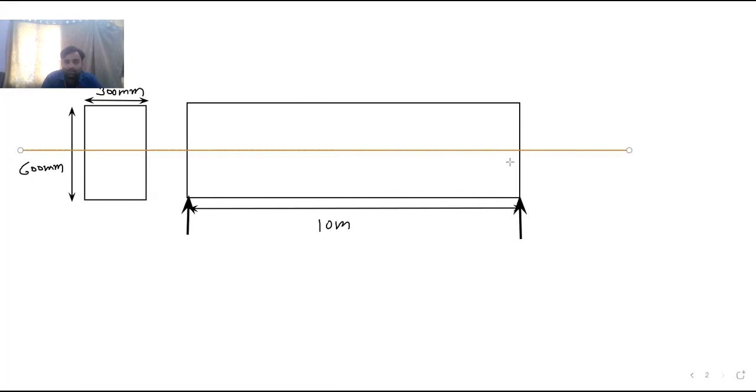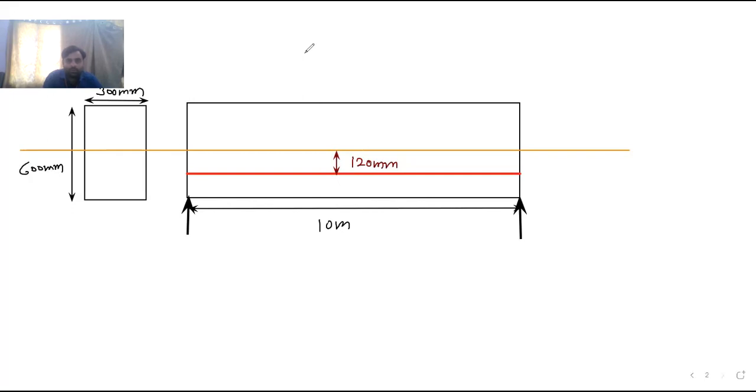Remember this. Your tendon may be somewhere here. So this is the tendon, and this eccentricity is given as 120 mm.